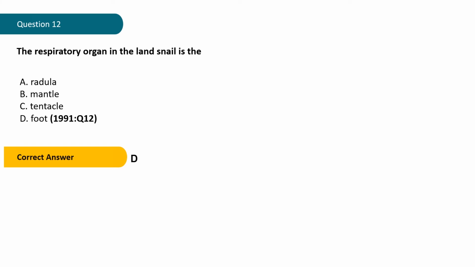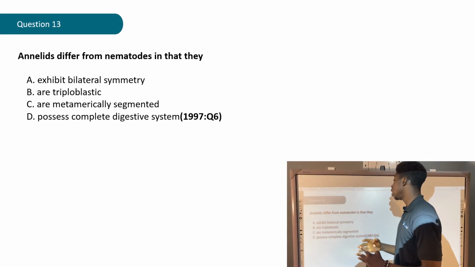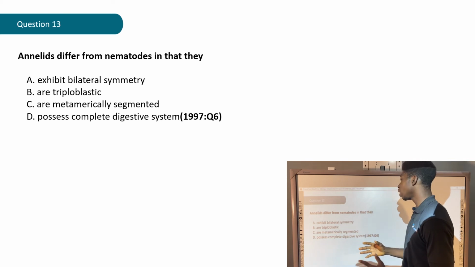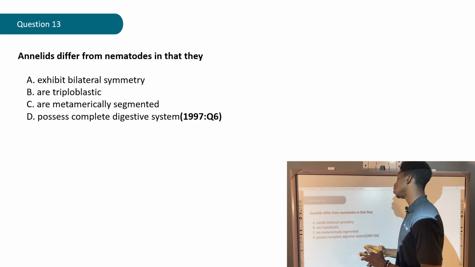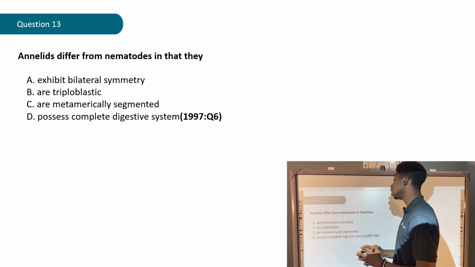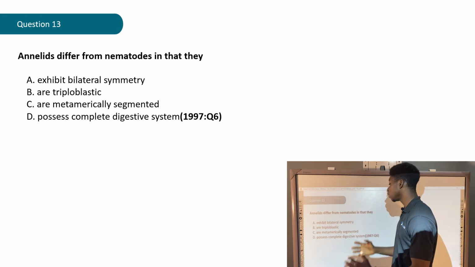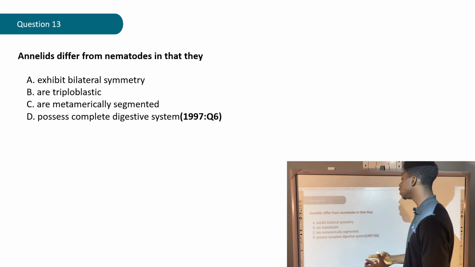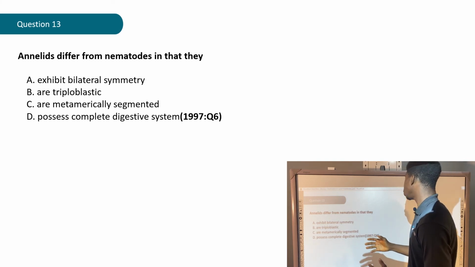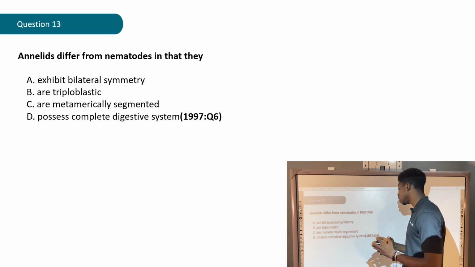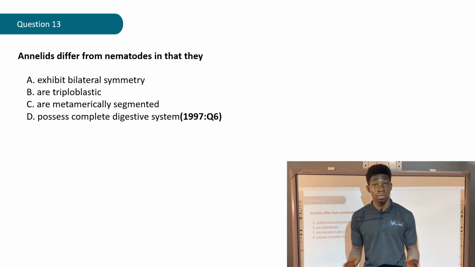Question 13. Annelids differ from nematodes in that they A, exhibit bilateral symmetry, B, are triploblastic, C, are metamerically segmented, D, possess a complete digestive system. That question is found in the year 1997, question 6. Why not give that a try?